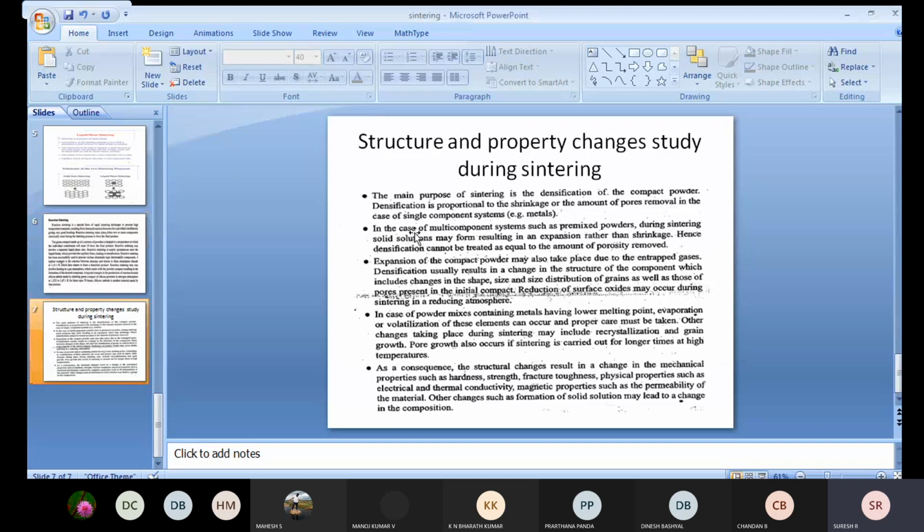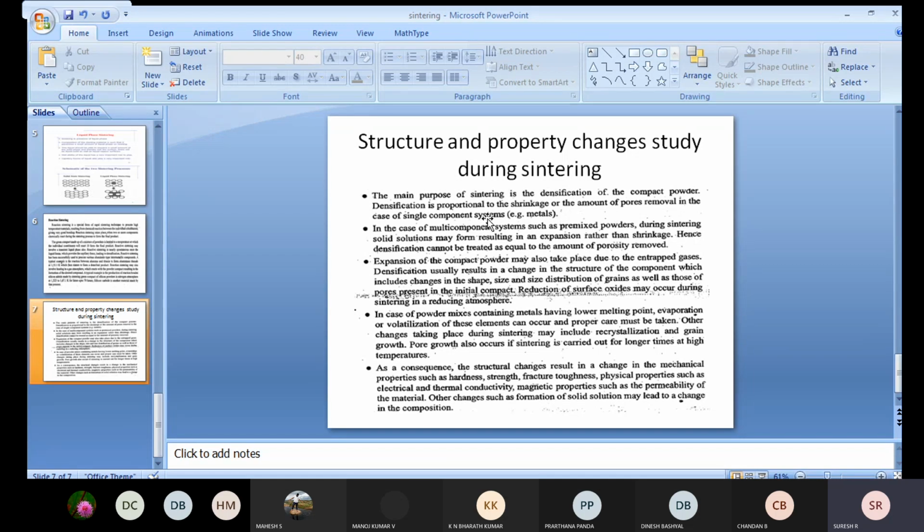So next, we will study the structure and property changes during the sintering process. During sintering, what structures will change and what properties are going to change? The main purpose of sintering is the densification of the compacted powder. Densification is reciprocal to the shrinkage, or the amount of pore removal, in the case of a single-component system.